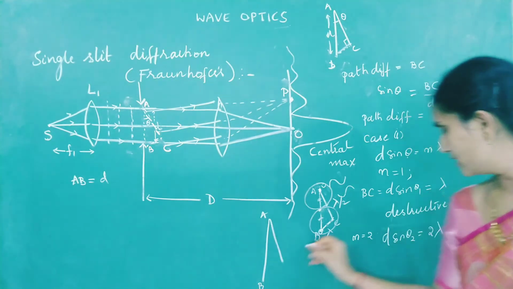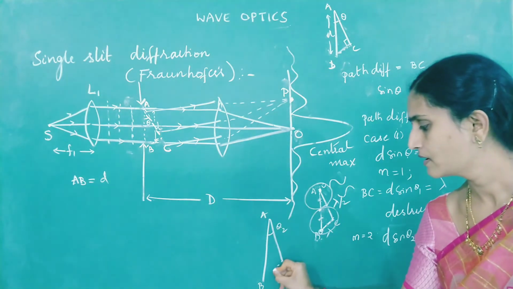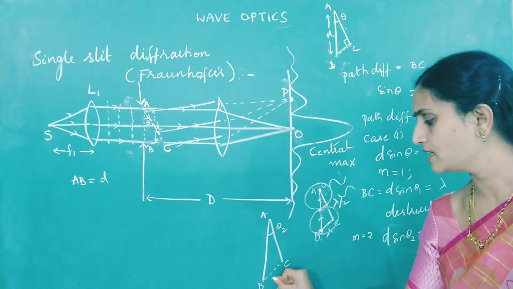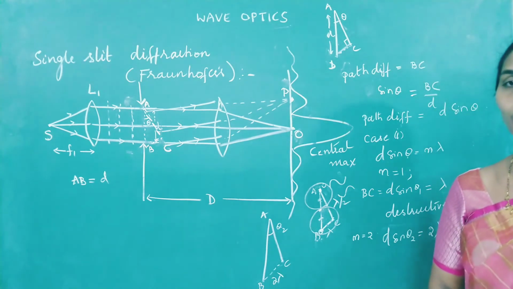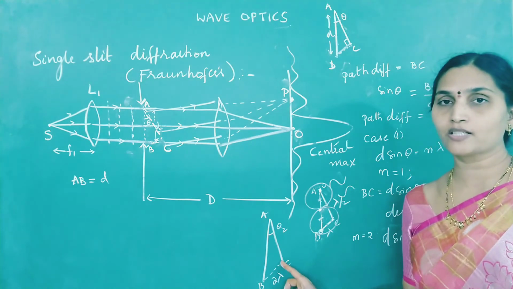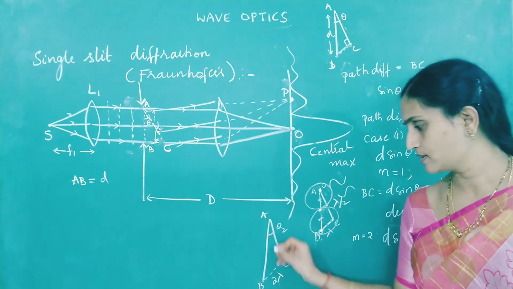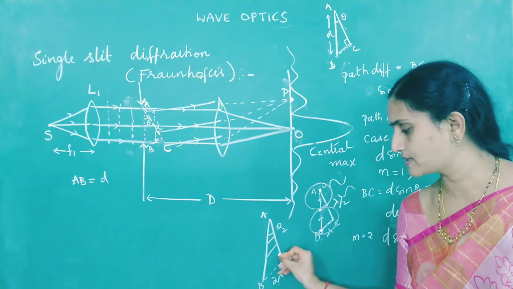It is bent through an angle theta 2 more than the previous, such that the B to C distance is not lambda, it is 2 lambda. See, this distance is 2 lambda. How many half period zones can you divide it into? You get 4 half period zones. So divide the slit into 4 parts now.